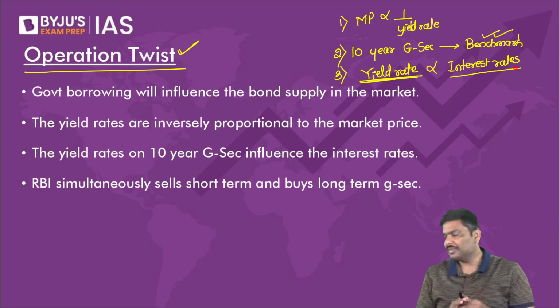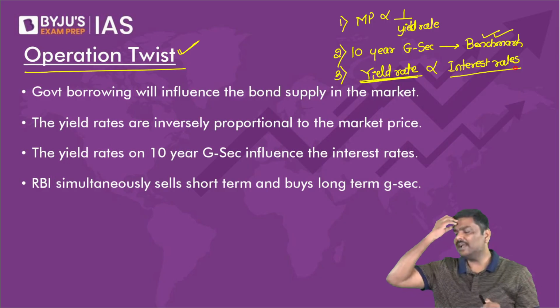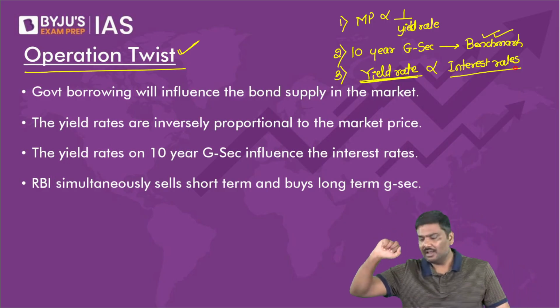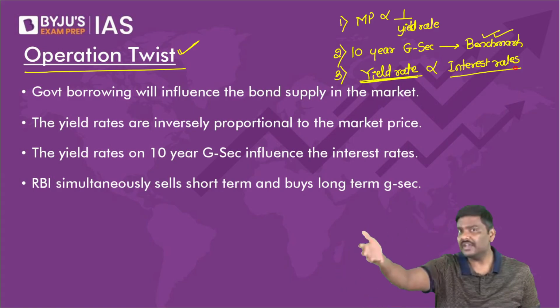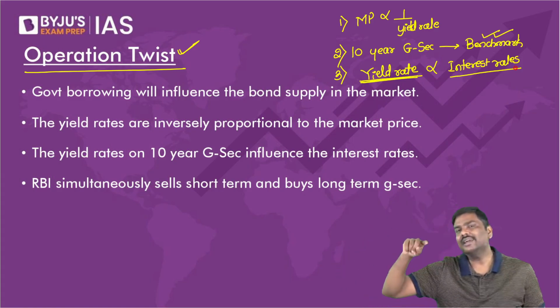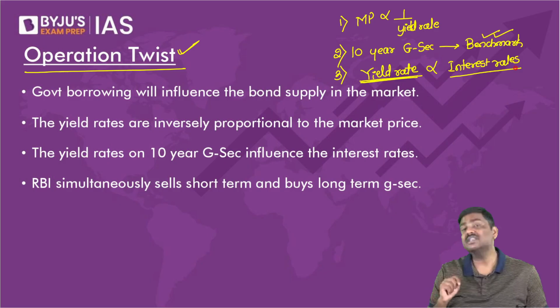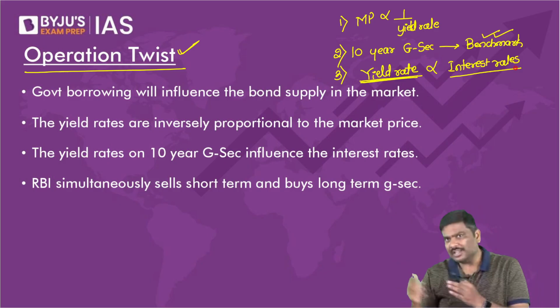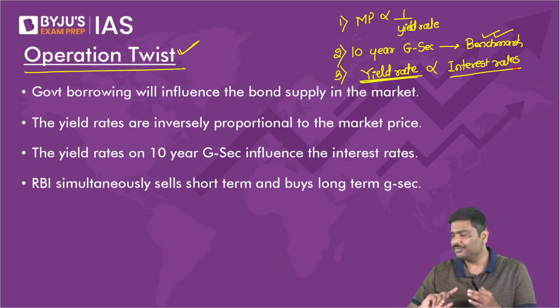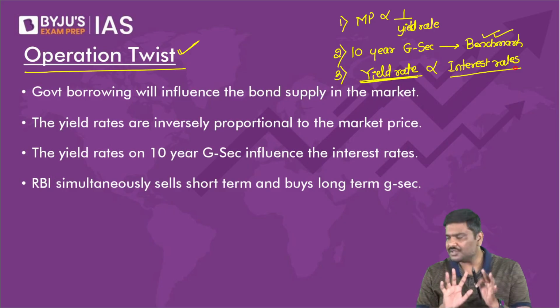For example, if I tell you that State Bank of India, ICICI Bank, Punjab National Bank, or now HDFC Bank are increasing the rate of interest on savings bank accounts, don't you think other banks will also follow? Does it make sense to you?